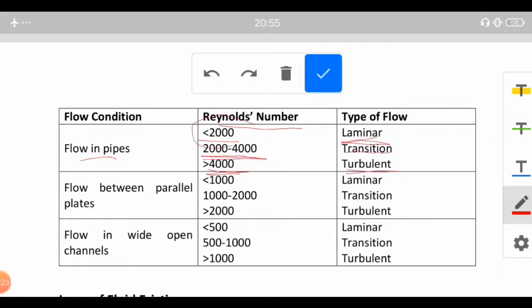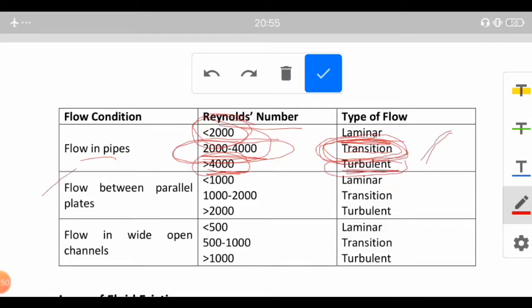So if the Reynolds number for a pipe comes out less than 2000, we say it is laminar, and if it is greater than 4000, we say it is turbulent. If it lies between 2000 and 4000, we say the flow is a transition flow, partially laminar and just transiting from laminar to turbulent flow.